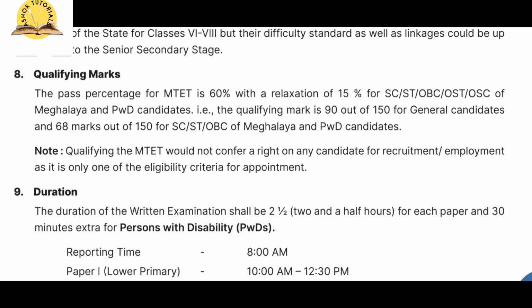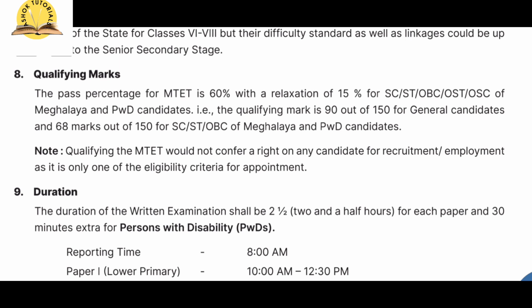So those candidates who belong to SC or ST or OBC or OST or OSC, you have to score only 68 marks, which means the total is 150. From 150, you just have to get 68 marks, which means definitely you will pass your MTET exam this time, right?